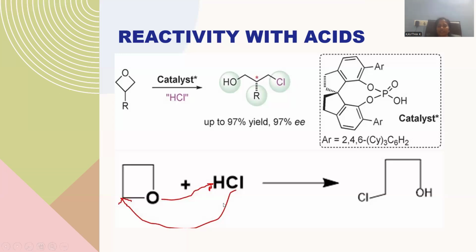The mechanism is given for your clear understanding. Oxygen has a natural tendency to abstract this hydrogen, because the lone pair of electrons on the oxygen will take up this H positive. Whenever this is possible, the bonded electrons are moving towards the oxygen, and there is a deficit over the carbon atom.